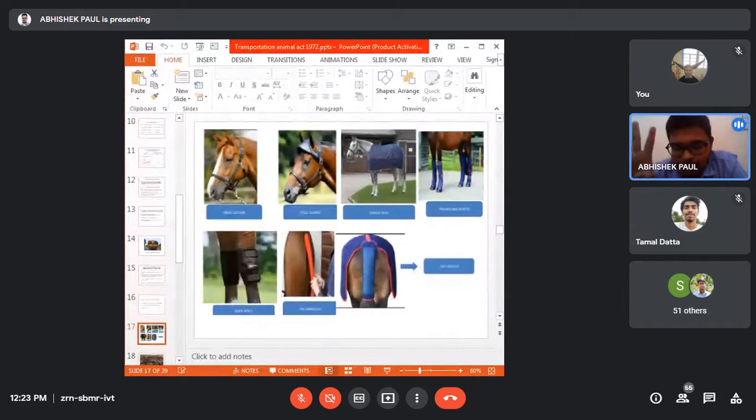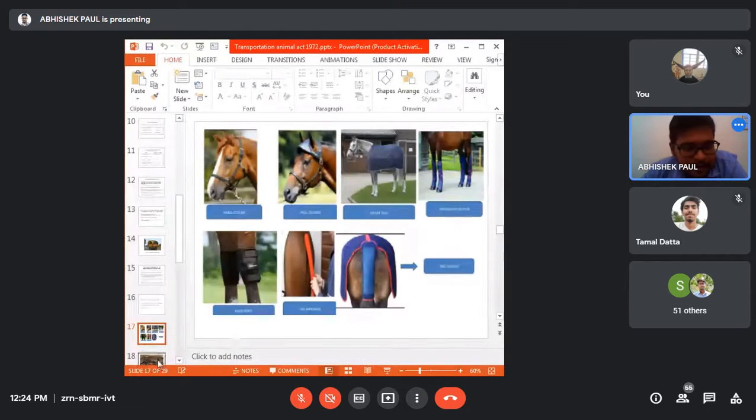So there are four types of face marking, and I'm just refreshing your mind. One is star: if there is a white spot in between the two eyes, it is called a star. Then stripe: if there is a white marking running along the nasal ridge, it is called a stripe. Then blaze, which is a little wider than the stripe. And bald: bald means the white marking covers the eyes. So you have answered correctly. This is blaze.